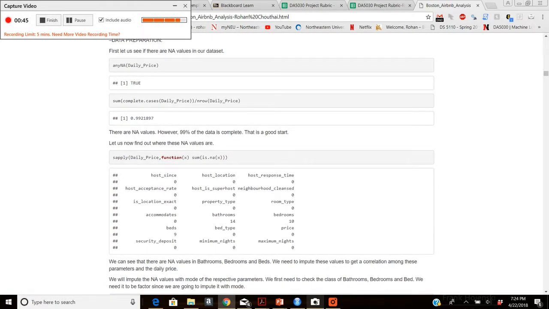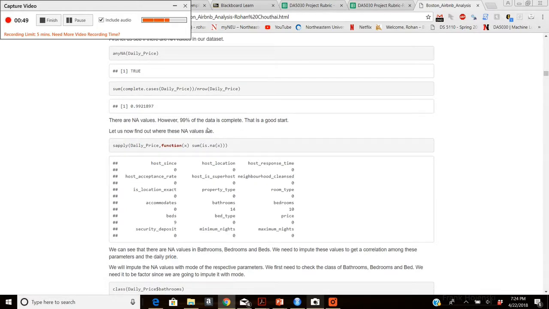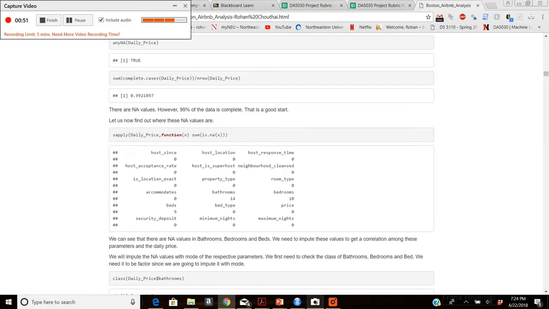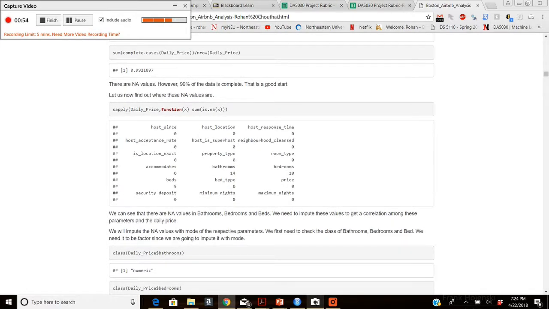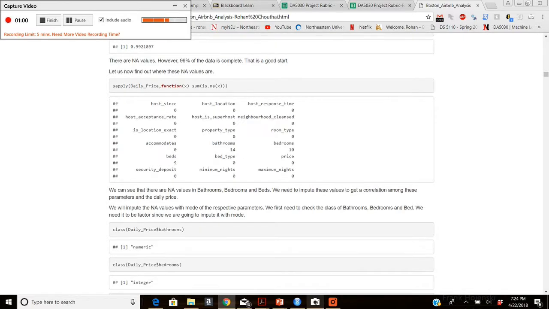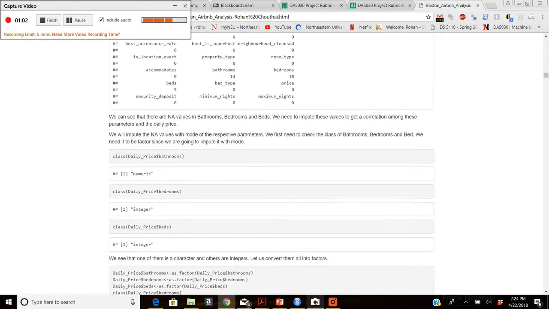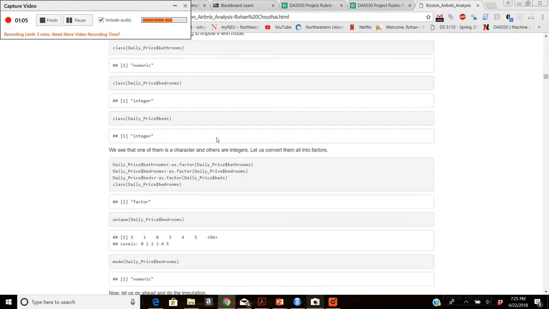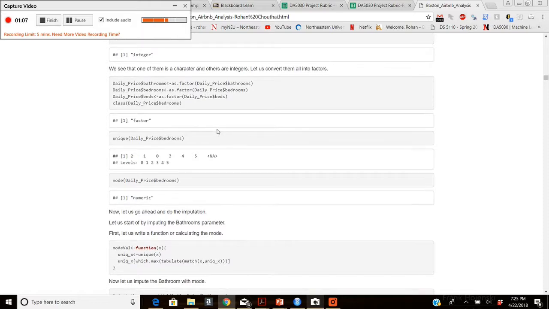Then, of course, comes the data imputation part, where I had to first see whether there are any NA values, and when I ran an sapply command on my data frame, it looked like there are a lot of NA values in my bedrooms, bathrooms, and beds. Now of course I wanted to impute these values, and I decided to impute them with the value of mode, because the value of mean doesn't really make much sense when I'm imputing the values of bathrooms and bedrooms and beds.